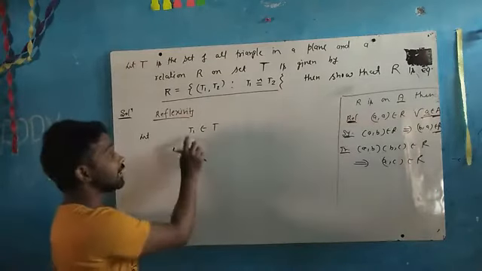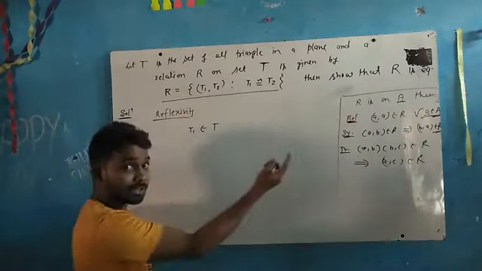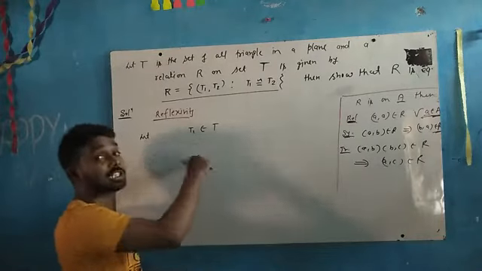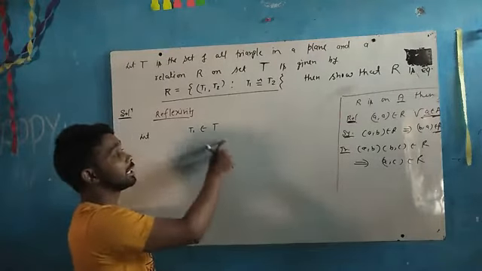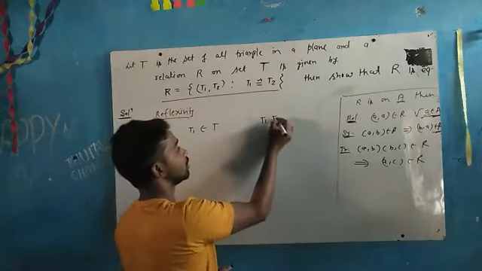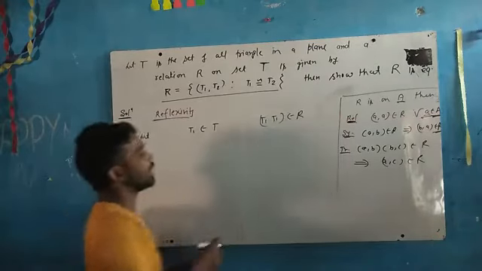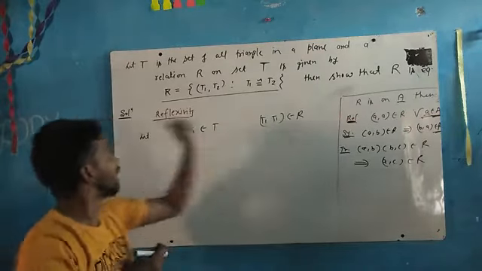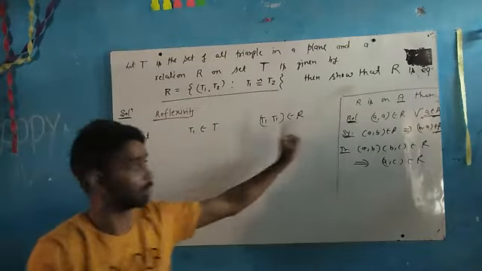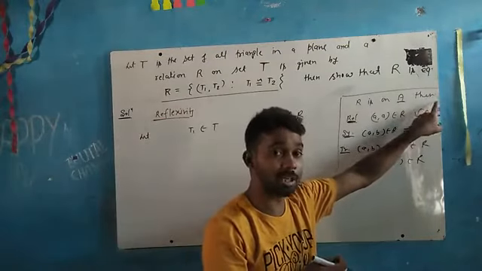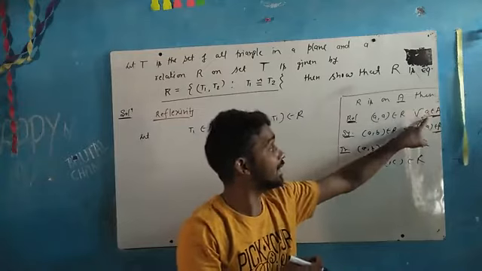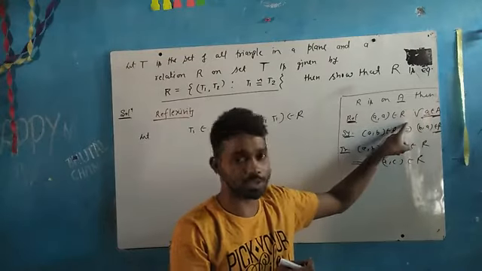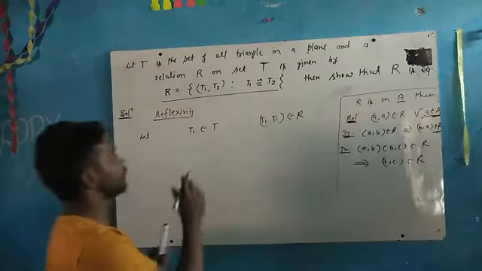We will show that (T1, T1), meaning T1 is connected with T1, belongs to capital R. If we show this, then this will be reflexivity, because it says that if a belongs to A, then the ordered pair (a, a) must belong to R.